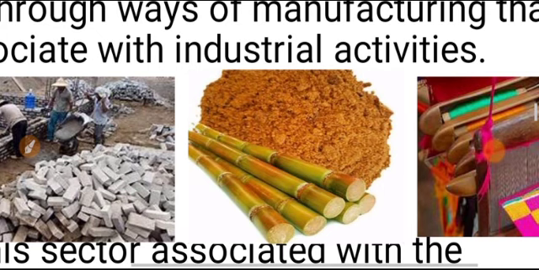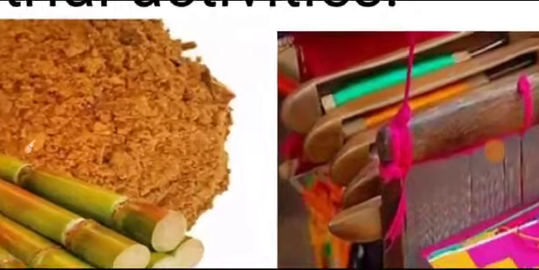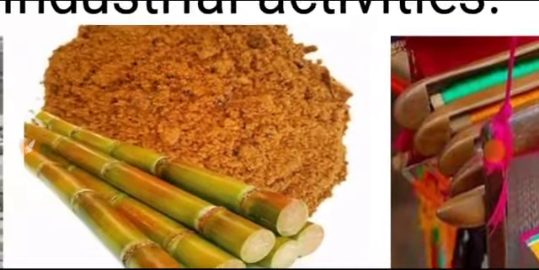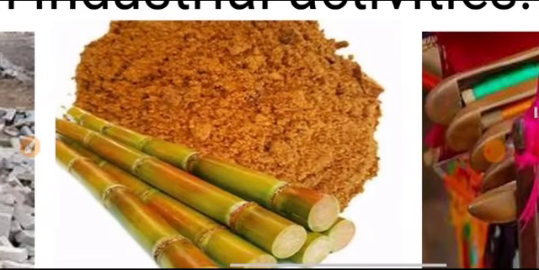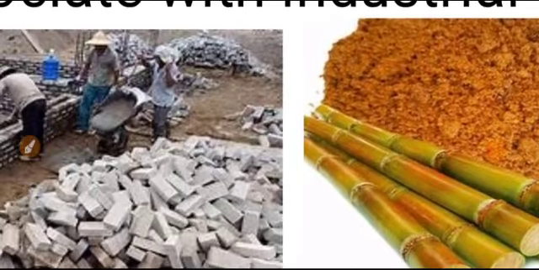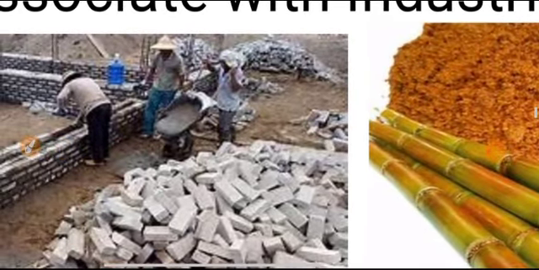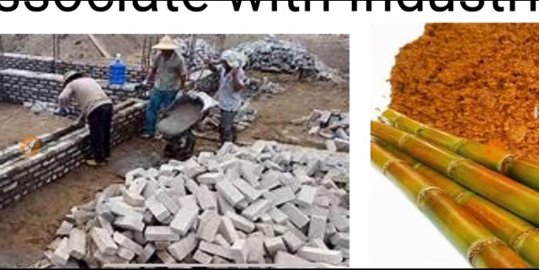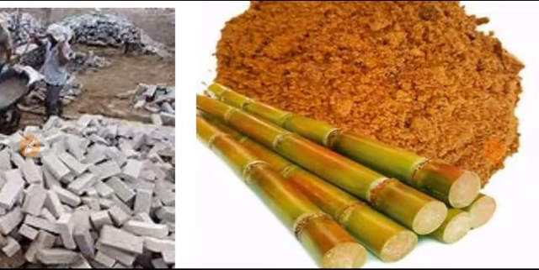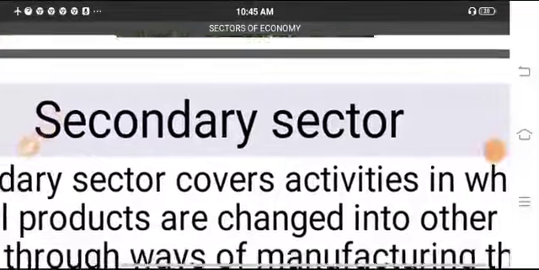For example, using cotton fiber from the plant, they spin yarn and weave cloth. Using sugar cane as a raw material, we make sugar or gur. We convert earth into bricks and use bricks to make houses and buildings. Since this sector gradually becomes associated with the different kinds of industries that come up, it is called the industrial sector. So this is what the secondary sector is about.